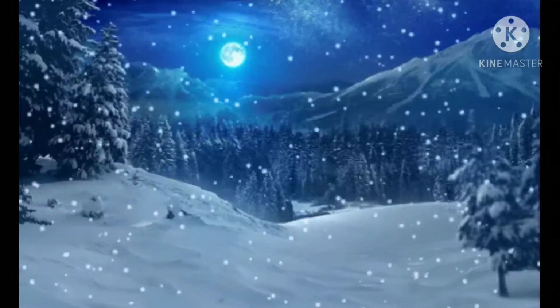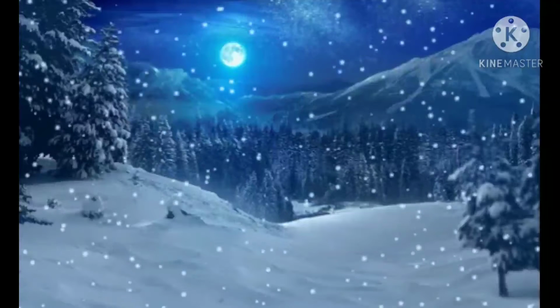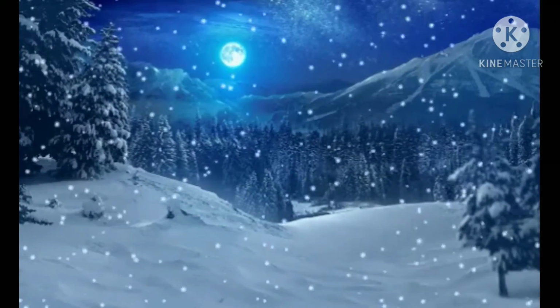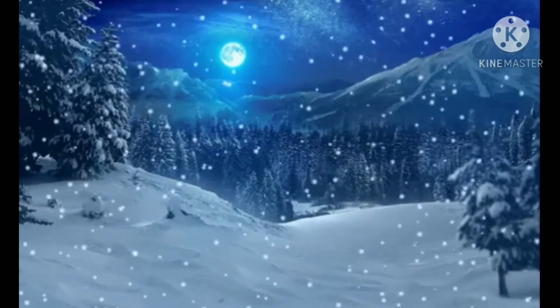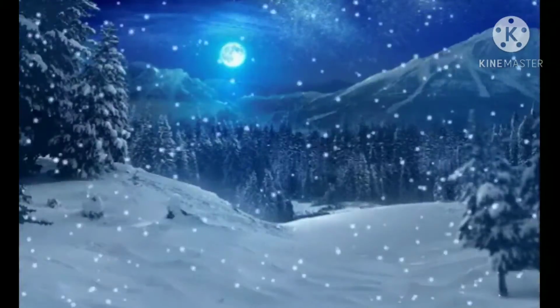Why isn't snow found in our surroundings in the similar way? The answer to this question is that snowfall occurs only when the atmospheric temperature falls below the freezing point, and it causes the water vapor to turn directly into snowflakes. If you see the atmosphere in Maharashtra, it is hot and humid. The temperature doesn't drop below the freezing point. Hence, there is no snowfall in Maharashtra.